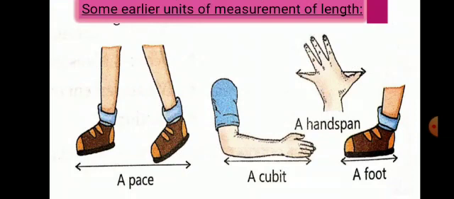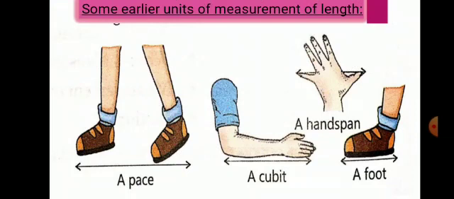Of course not. It must be less than 10. Why? Because your parent's hand is bigger than yours. So the length of your study table is 10 hand span according to your hand span and less than 10 according to your parent. So that is surely not an accurate measurement. The next measurement is cubit. The length between the tip of the middle finger and the elbow is called cubit. It obviously differs from person to person, hence it lacks preciseness.